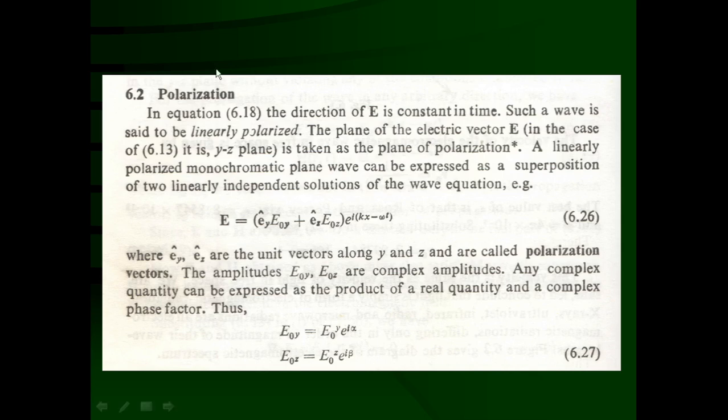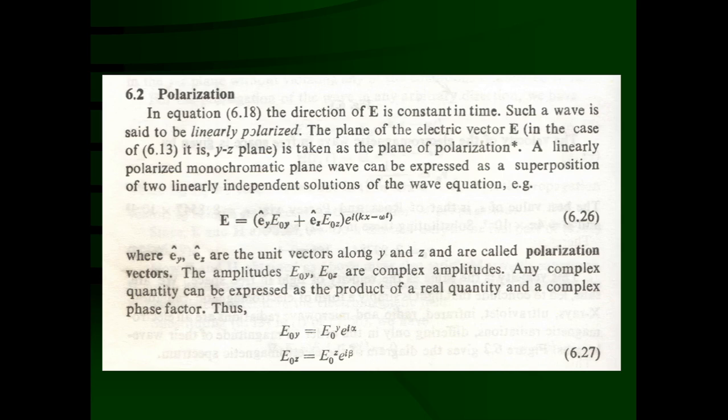So we are starting with this in equation 6.18. The direction of E is constant in time. That means we are considering here linearly polarized monochromatic plane waves, where the electric field vector is oscillating in this yz plane, but its direction is not changing. The direction is constant in time.